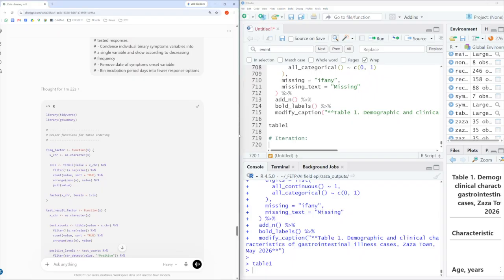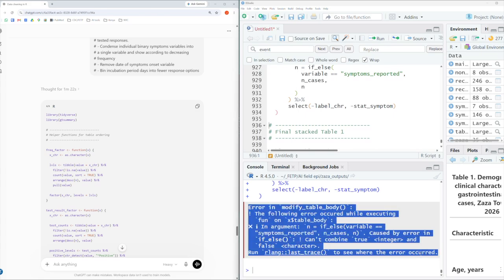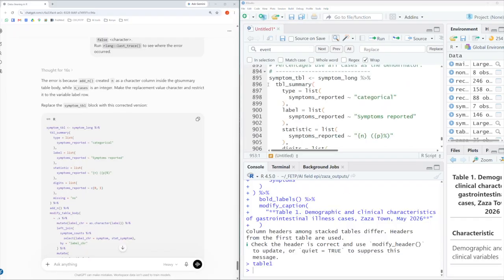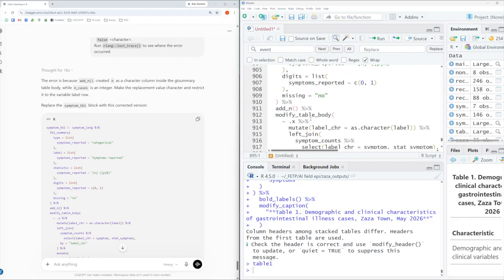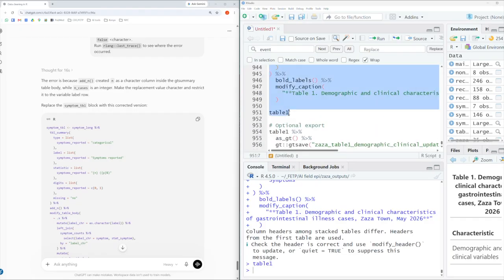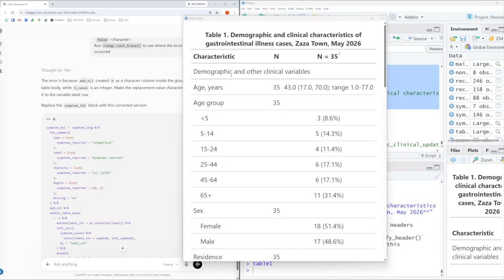And now let's go ahead and copy this code over to RStudio and run it. So the code threw an error, which is actually a good opportunity to demonstrate how we can use the chatbot to debug the error. So I'm going to go ahead and copy it and paste it into the chat. So we go ahead and paste this patch into the symptoms table section that it instructs us to. And then we can just run this code all the way down to table 1 just to regenerate our new table, which is shown on the screen.